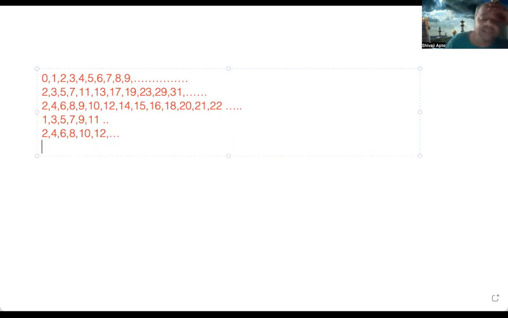right? Each of these is infinite. There is no final thing that is there for each of these, right? So then the question comes is whether all these infinites are equal, or one infinite is bigger than the other. What do you think? So finally we get this symbol here. So what we put after this is this symbol, infinity. This is just to show that there is no particular number after this.